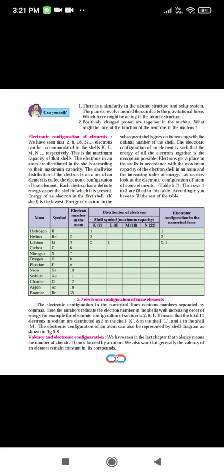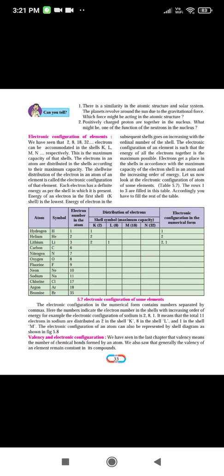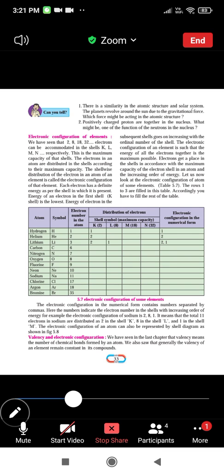Now electronic configuration of an element. What is meant by configuration? The arrangement of the electrons in the different shells. The arrangement of the number of electrons that we can accommodate in the different shells is called electronic configuration.